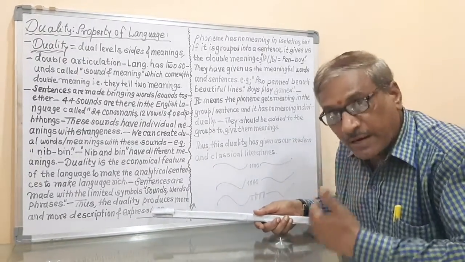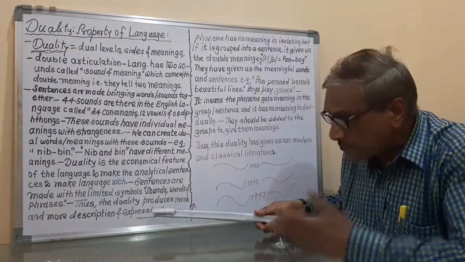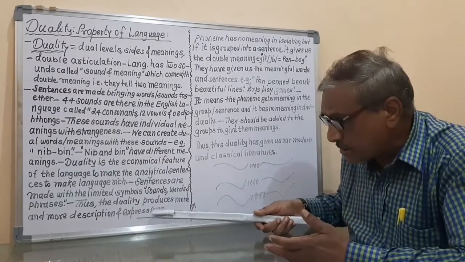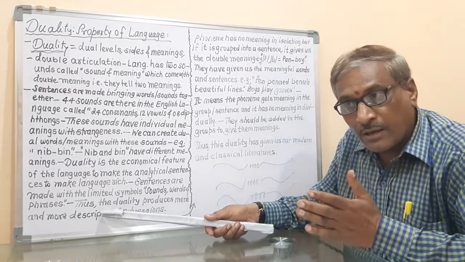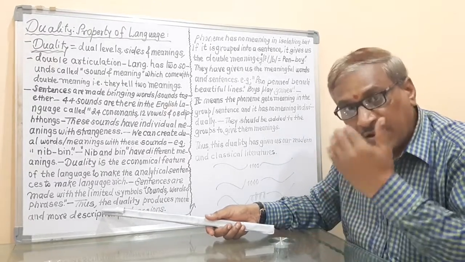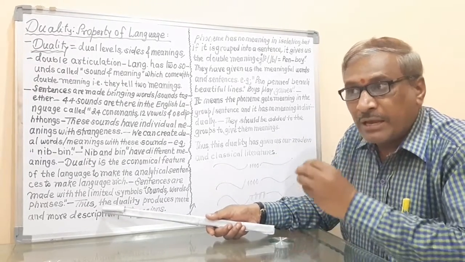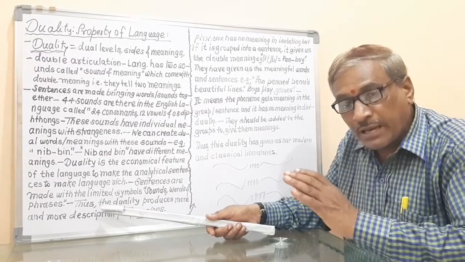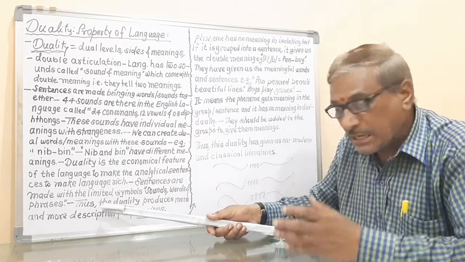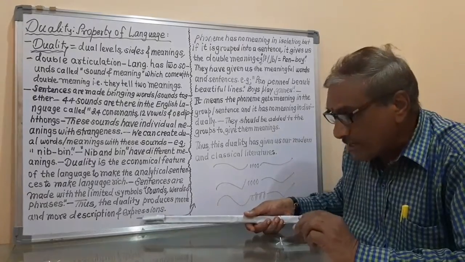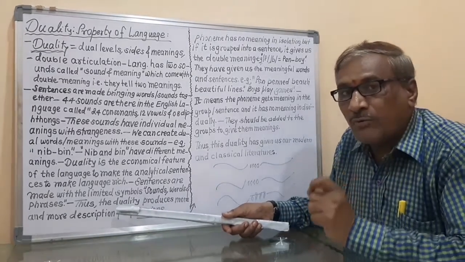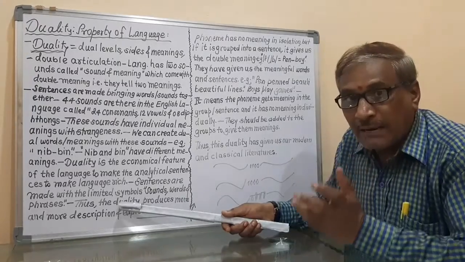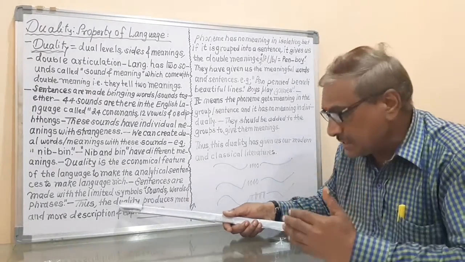It means explanations, means we can explain, we can express, or we can describe in many ways, means we can use many systems to describe, many systems to express, and in this way this duality of the language helps to make many sentences.